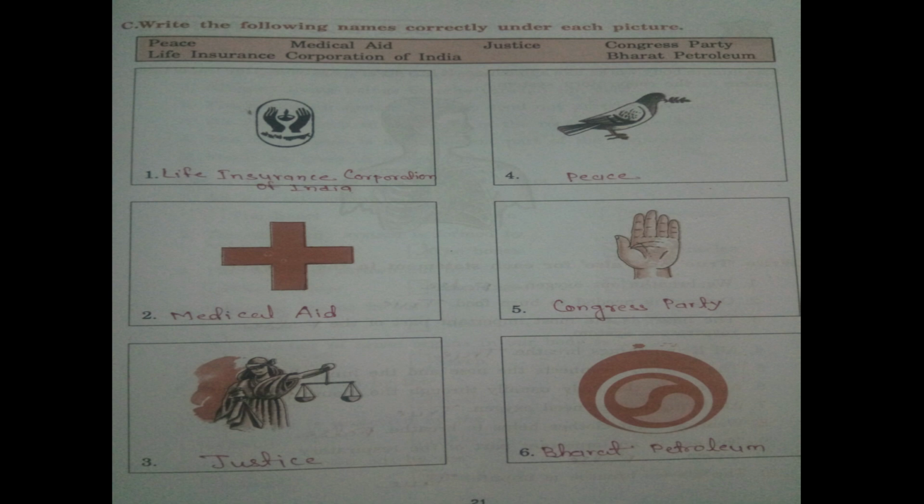Second one is the plus sign, the medical aid, and third one is justice, and fourth one is the peace. Fifth one is the Congress Party, and sixth one is the Bharat Petroleum. Children, all these answers are given in the description. From there you have to write in your book or in your copy.